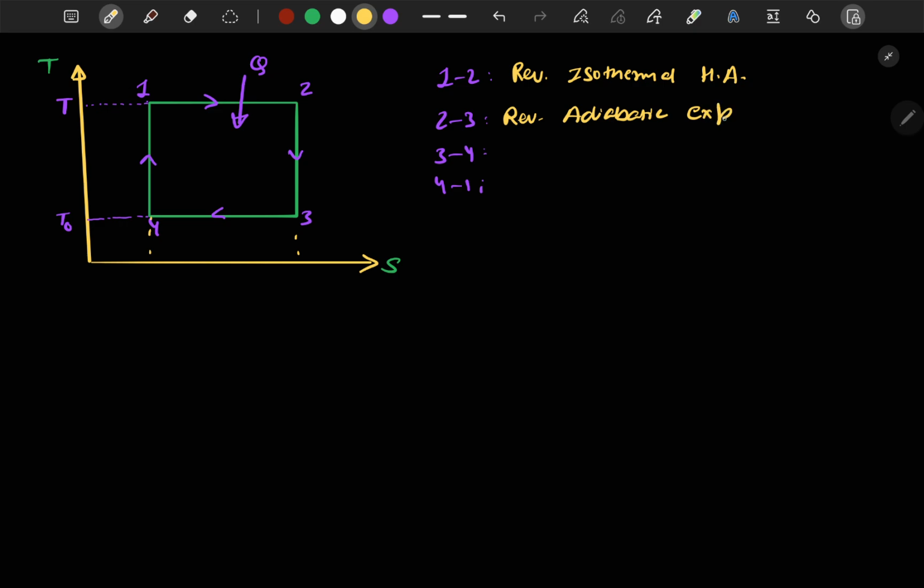Process 3 to 4 is reversible isothermal heat rejection. Here the amount of heat, say Q node, or QR, is rejected, and let's say this QS heat is supplied. Next, process 4 to 1, you can write it as reversible adiabatic compression.